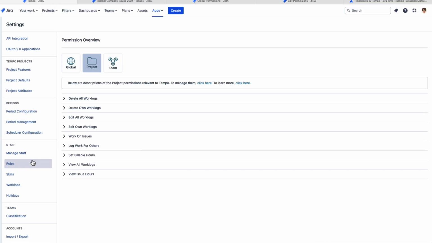Let's move on to some staff settings that the Tempo admin can do, and that's the workload and holiday schemes. So the combination of these two tells you how many hours each employee is required to work. So the holidays are subtracted from the required working days from the workload scheme, and then the resulting number of days is the working capacity for each employee. So let's first go into workload scheme.